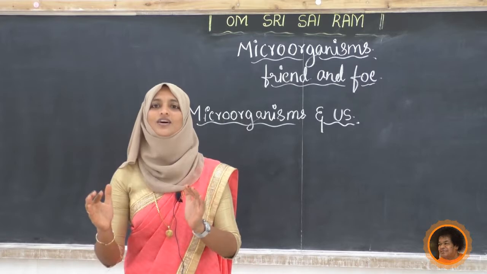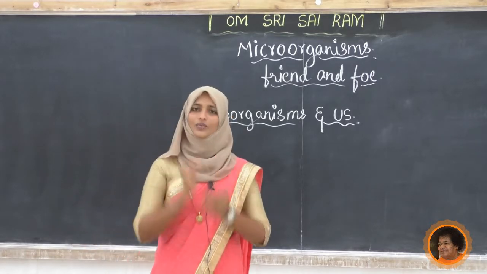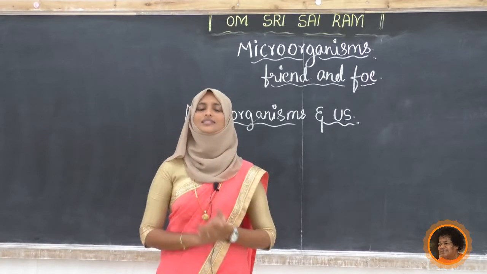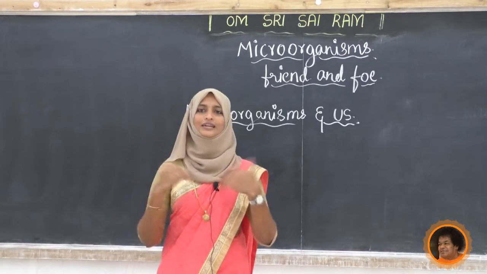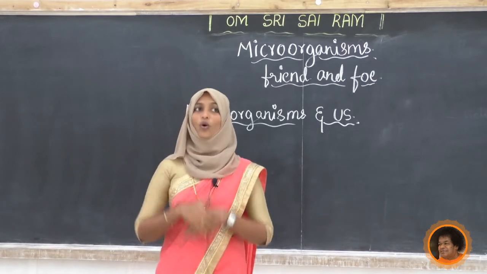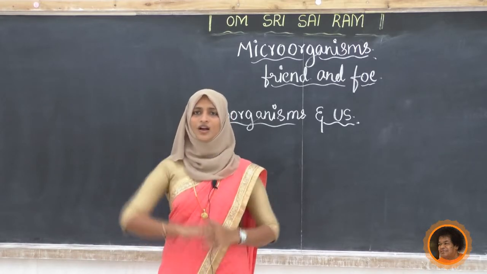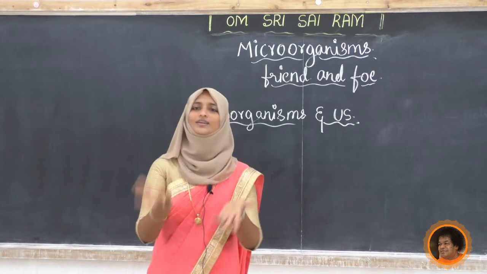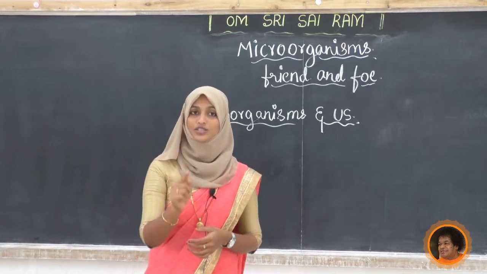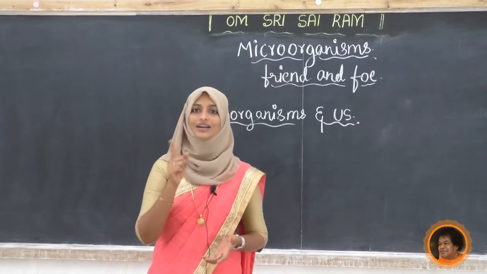Okay, this is what we use in our home, that is small quantity or small scale production. At small scale it is friendly to us, in the home we can see it is friendly to us. What about the industry or commercial use of microorganisms? In big industries also they are using these microbes for the production of alcohol, wine, beer or acetic acid.